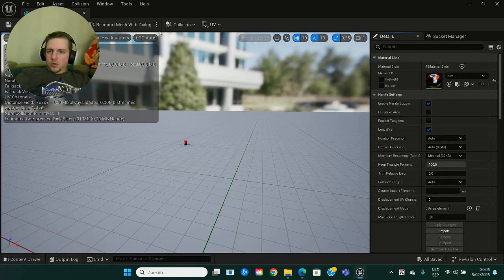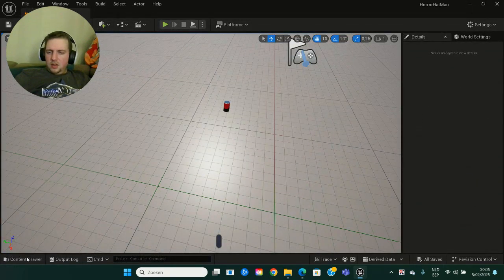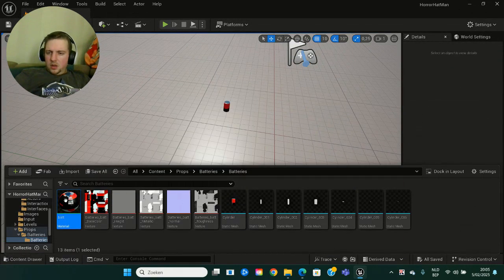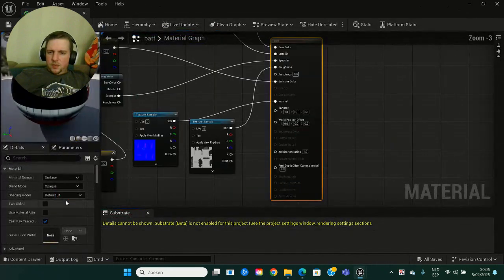I just wanted to show you guys this quickly, and go to the blueprint, the mesh, and then I need to go to the blueprint, I think. Can I go through here? Let's see. So I imported the mesh from here. Batteries, bats, but there was also, oh no, what is it? That's the cylinder. I think I need to go to here. Material function. Yeah, that's it.